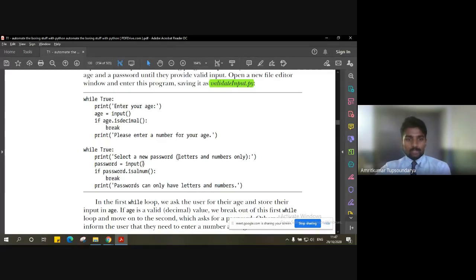So for that we have another method, that is checking whether it is alphanumerical or not, right? So if password dot isalnum, what it does is simply check whether the input given by the user is alphanumerical or not. That means whether the password entered by the user contains numbers as well as alphabets or not, right? Because simply entering numbers in the password is not a good idea, and simply entering characters or alphabets as a password is also not a good idea.